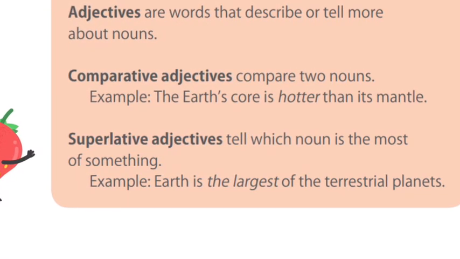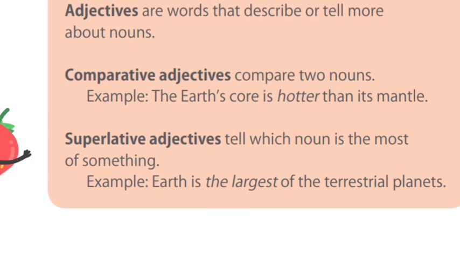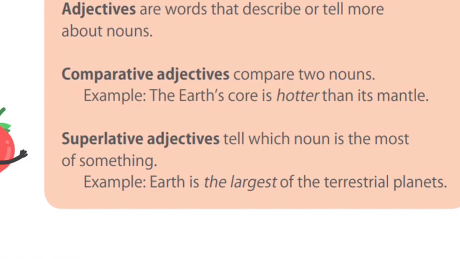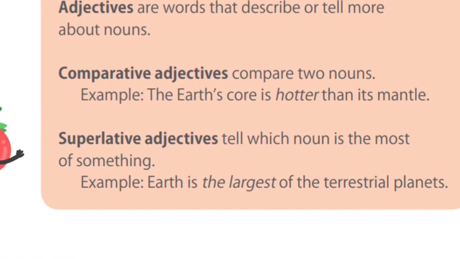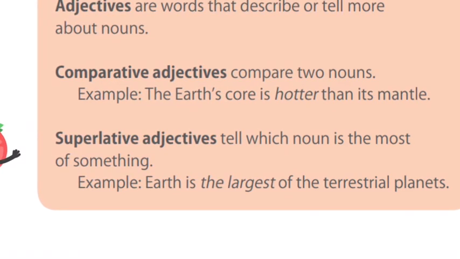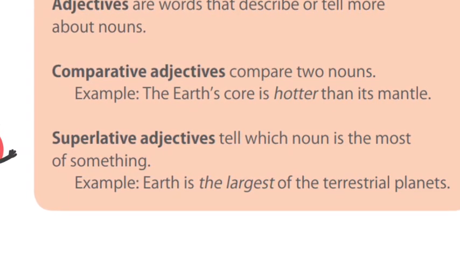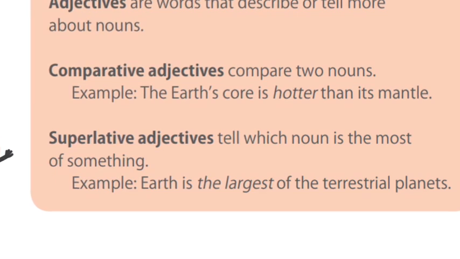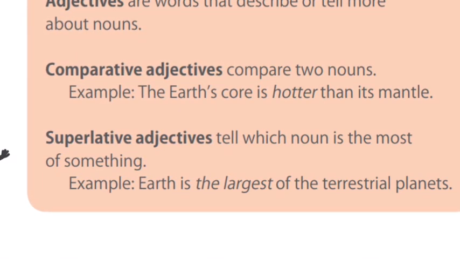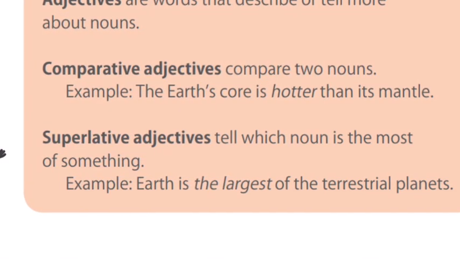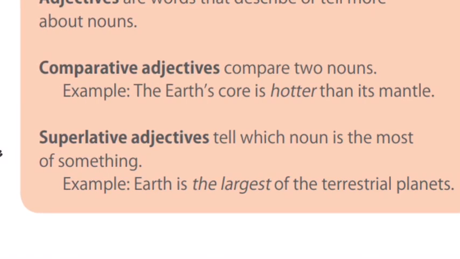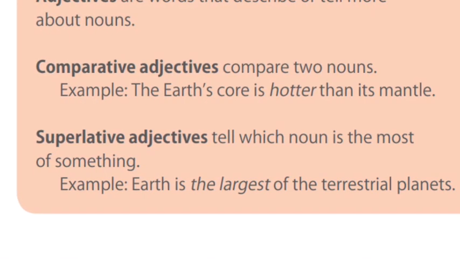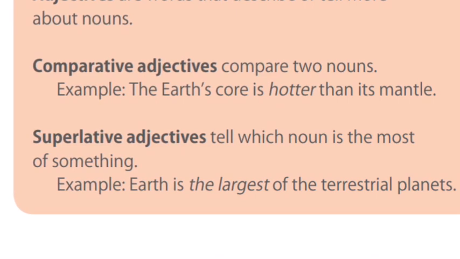You can compare 3, 4, 5, or even all in the world. Now, like in this example, Earth is the largest of the terrestrial planets. You are comparing all the planets in the solar system, okay? Or you will say Jupiter is the biggest planet on Earth. Do you remember? For superlative adjectives, you will need est.